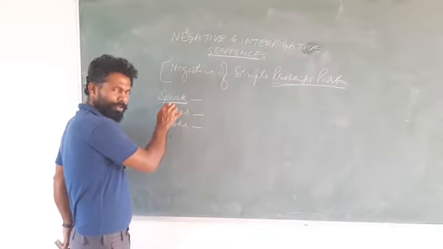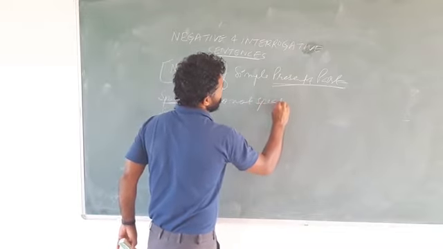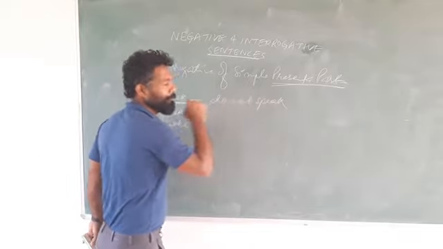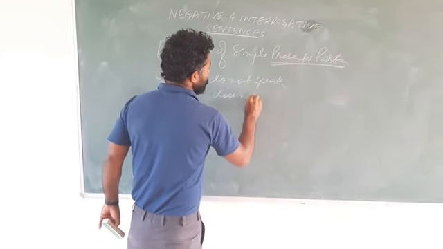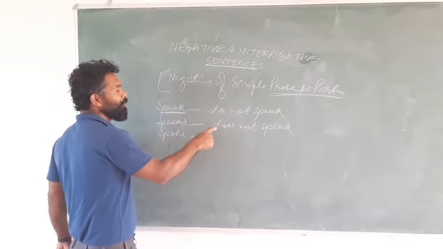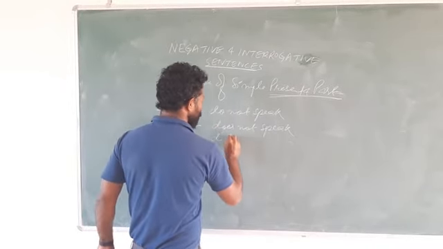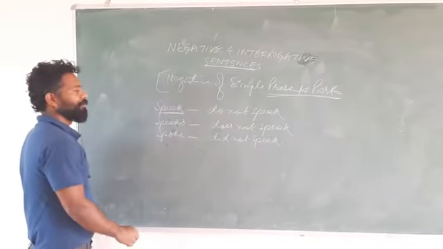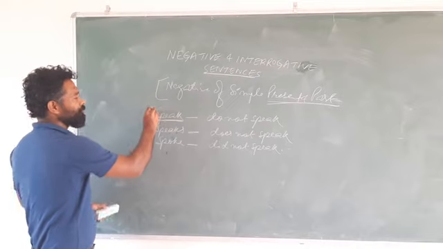The negative of speak is do not speak. The negative of speaks is does not speak. Mind it, here it is speaks, but the moment we write does, it becomes speak. The negative of spoke is did not speak. This you need to do, and the rest, subject and object, remain the same. So we are done with this concept.